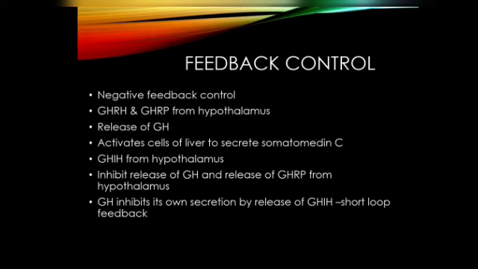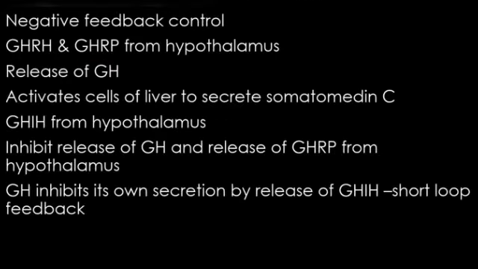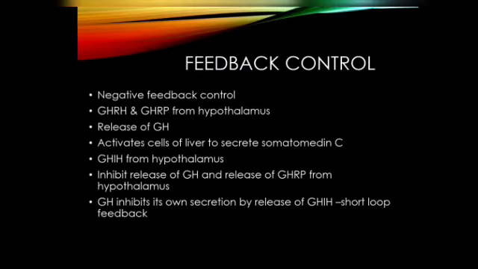You see here the negative feedback. GHRH and GHRP from the hypothalamus stimulate the release of growth hormone, which activates the cells of the liver to secrete somatomedin C, and it causes the normal effects. GHIH from the hypothalamus inhibits the release of growth hormone and the release of GHRP from the hypothalamus. GH inhibits its own secretion, which is the short loop feedback. There is the short loop feedback and the long loop feedback. These are the types.